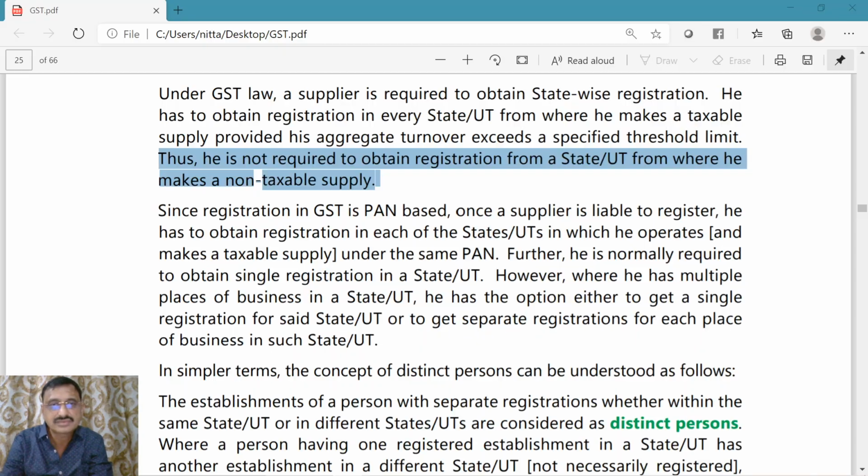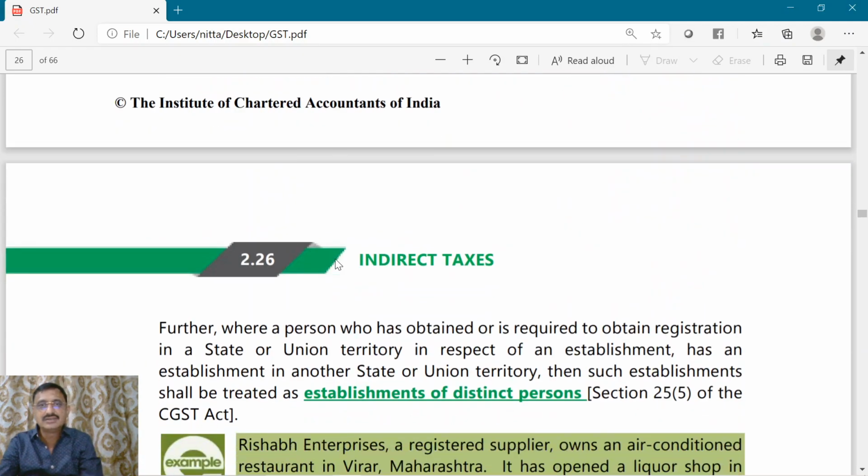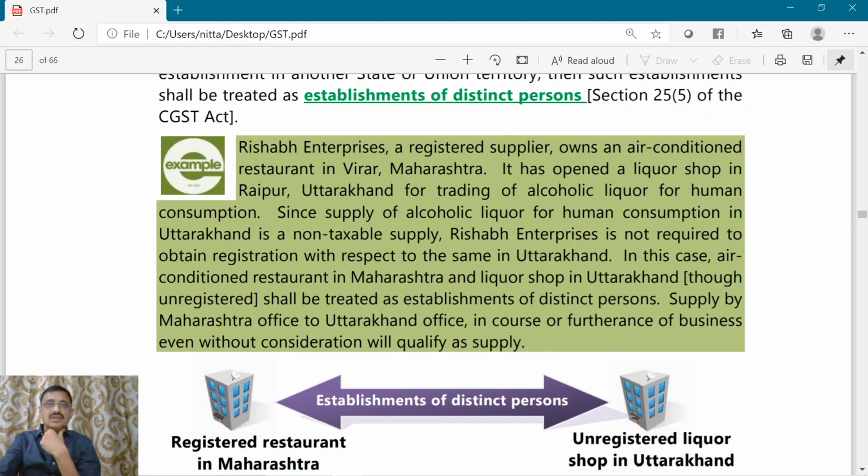Okay. Now, let's visit this example. R Enterprises, a registered supplier, is having an air conditioned restaurant, because non-air conditioned restaurant is exempt. Air conditioned restaurant is chargeable. Whether non-air conditioned restaurant is exempt or not, we will deal with that separately in the exemptions chapter.